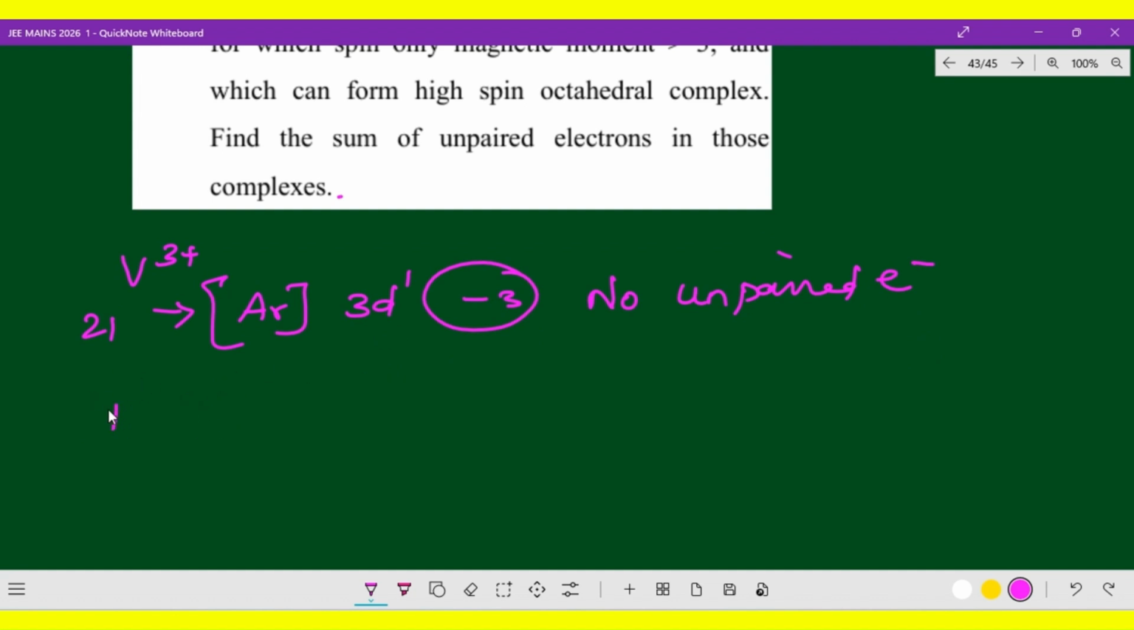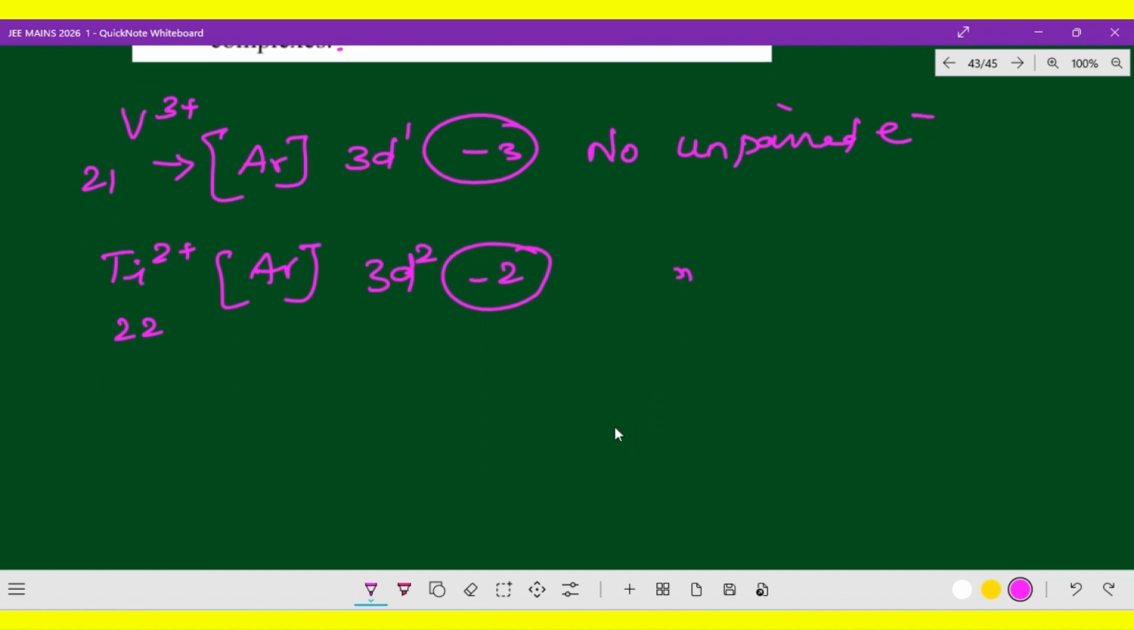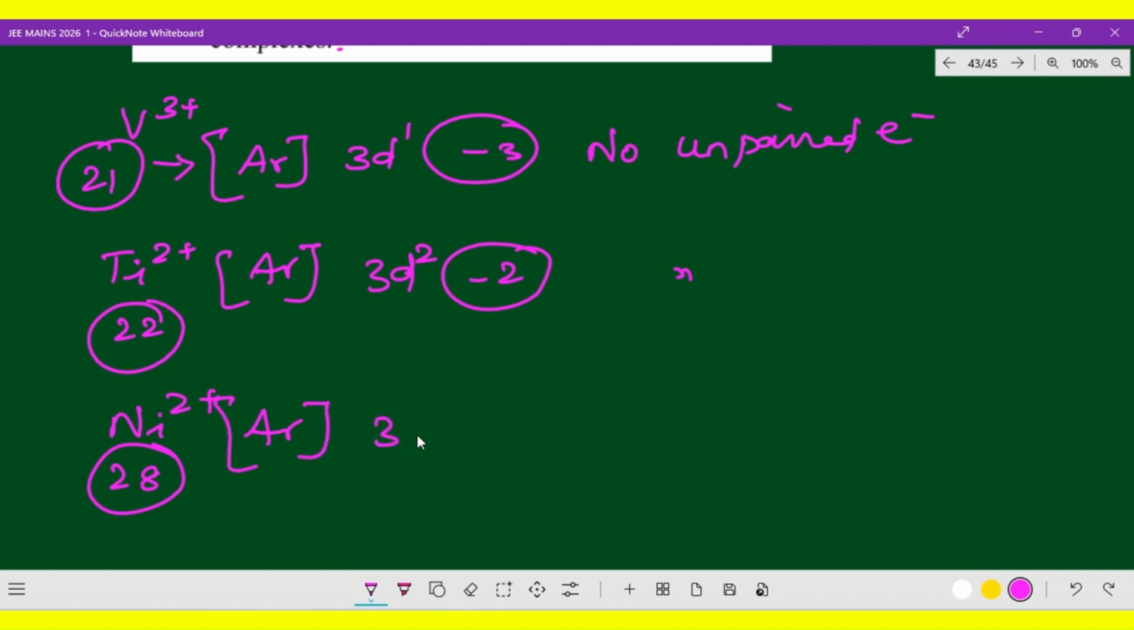And titanium 2 plus. Vanadium is next to titanium, so it is argon. This is 22, right? So 3d2. Here minus 2, so here also you will not find any unpaired electrons. And the next one is nickel 2 plus. Here atomic number 28, I just round up this. So here argon 3d8.